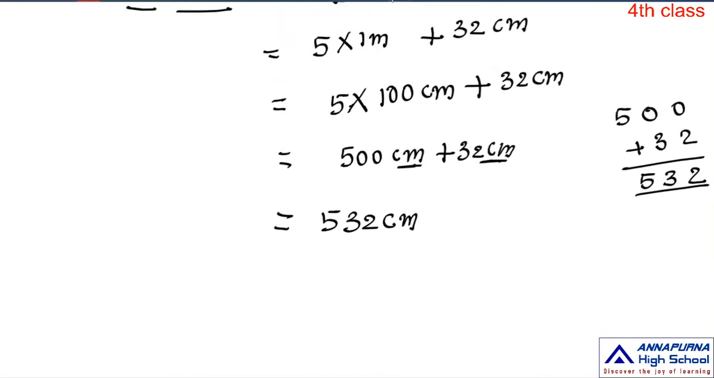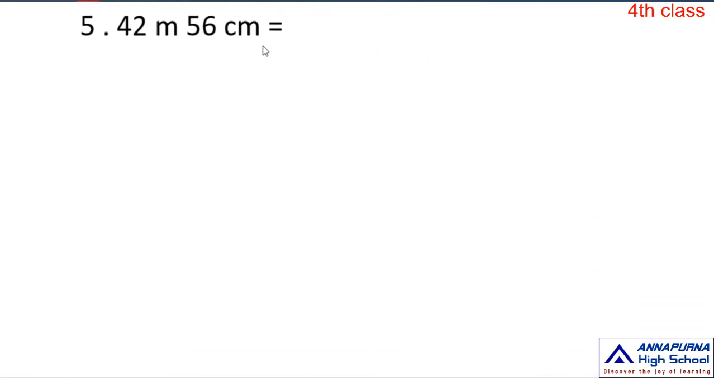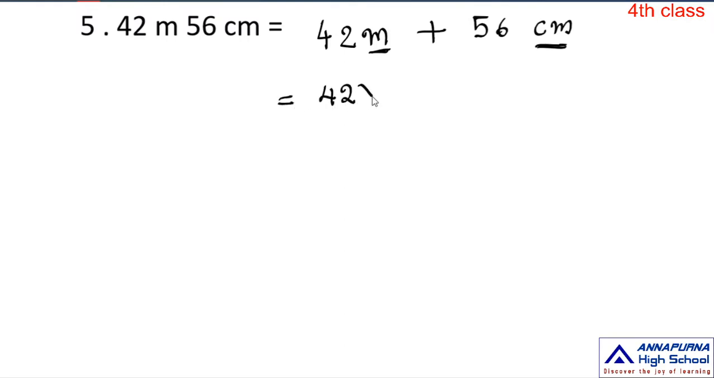Let's move to the next sum. So what is this number, children? 42 meters 56 centimeters. First we are dividing into two parts: 42 meters plus 56 centimeters. So this is in centimeters only, so we need to convert this one, 42 meters. For 1 meter, how many centimeters, ma? 100 centimeters. First I divided into 42 into 1 meter, okay, ma? Plus bring down the 56 centimeters, children.